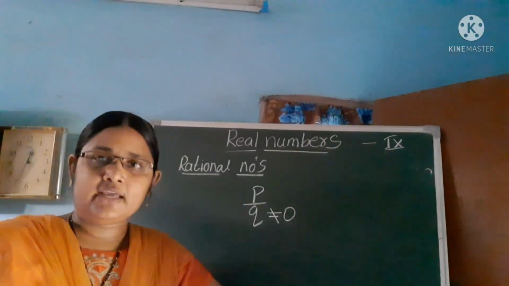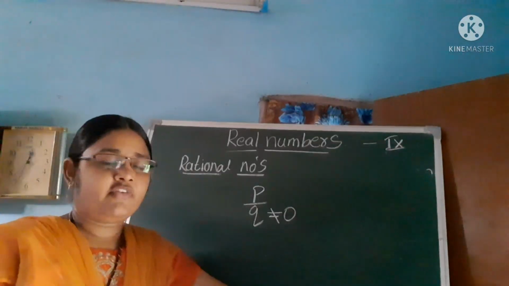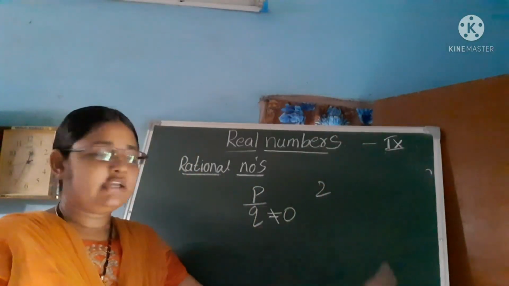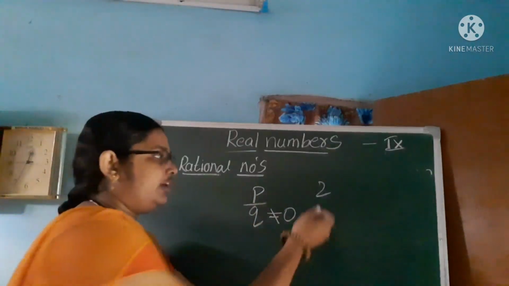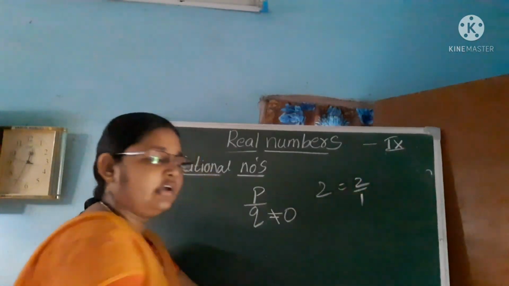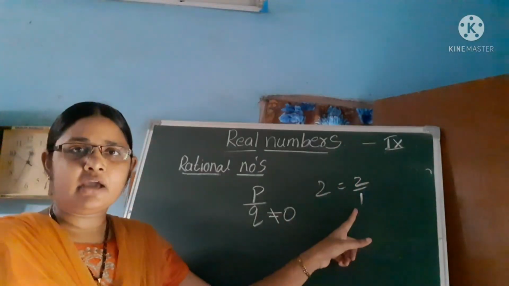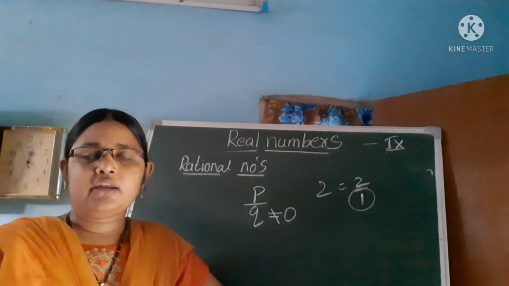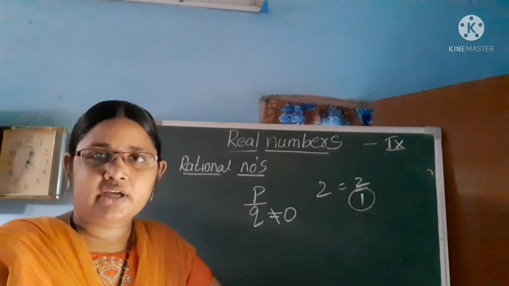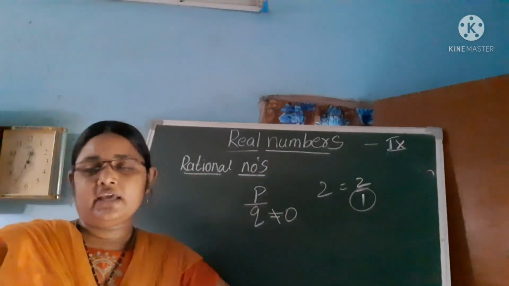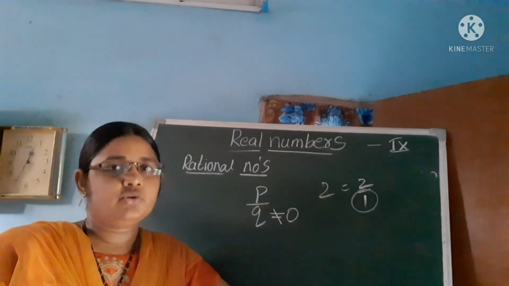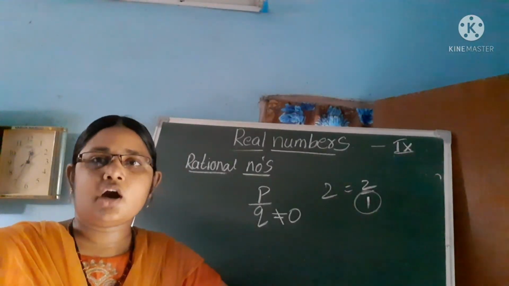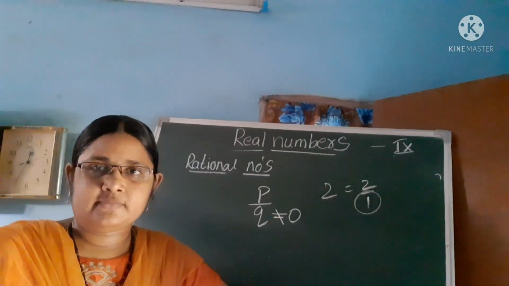All integers are rational numbers. Am I correct? For example, take one integer, 2. Is 2 a rational number? It satisfies these two conditions. Write 2 like this: 2 by 1. So it is in the form of p by q and q is not equal to 0. Is it clear? So all integers are rational numbers. Then what about irrational numbers? The numbers which are not possible to write in the form of p by q are called irrational numbers. Is it clear?